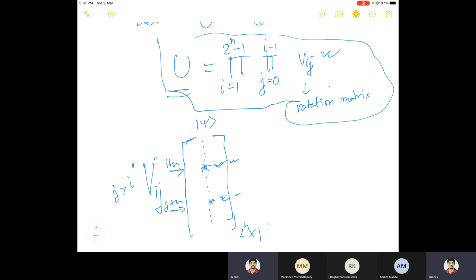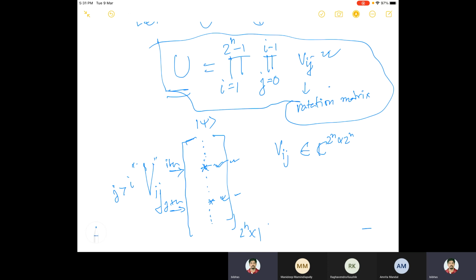For the proof we can read the paper, but I'll just assume that this is always true, and V_ij is defined like this. Then the question is, if I want to implement U, I have to implement V_ij. How can V_ij be implemented, and using which gates? By the way, V_ij are all of order 2^n by 2^n, so they act on the state.